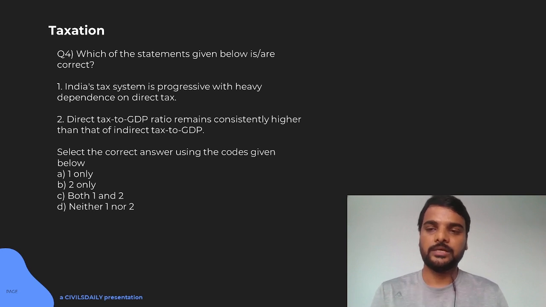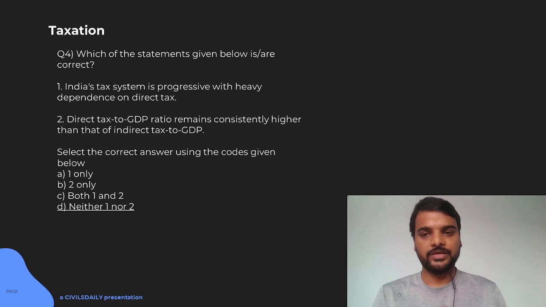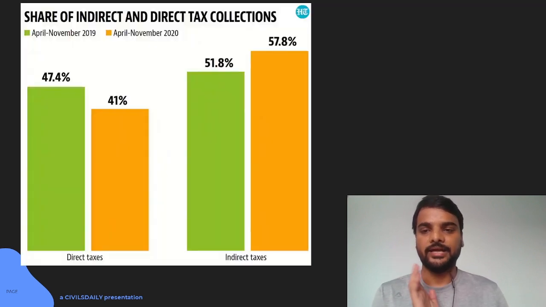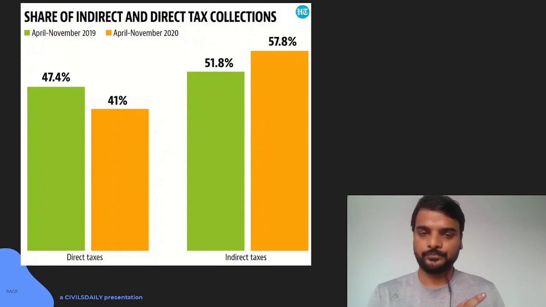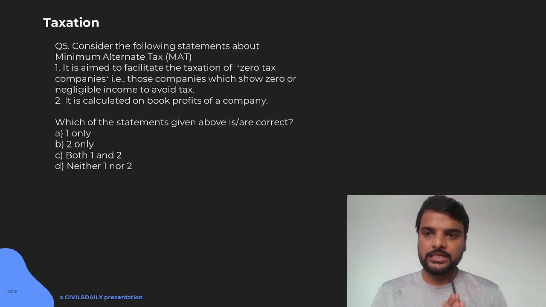So here both statements will not be true, because our system is heavily dependent upon the indirect taxes, and though the balance is reducing, the indirect tax to GDP remains higher than the direct tax. You can say here also direct taxes you have 47%, it is less, and indirect taxes it is going on more. Moving on to the last question.